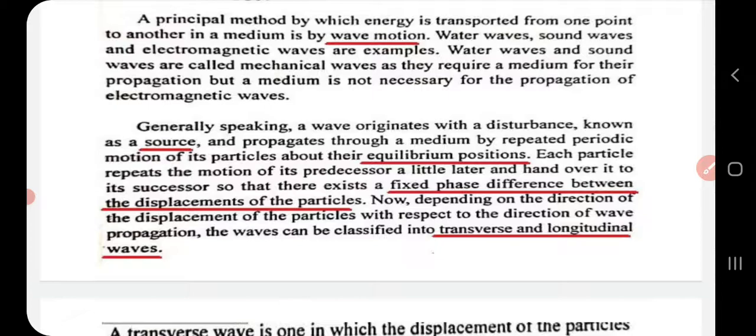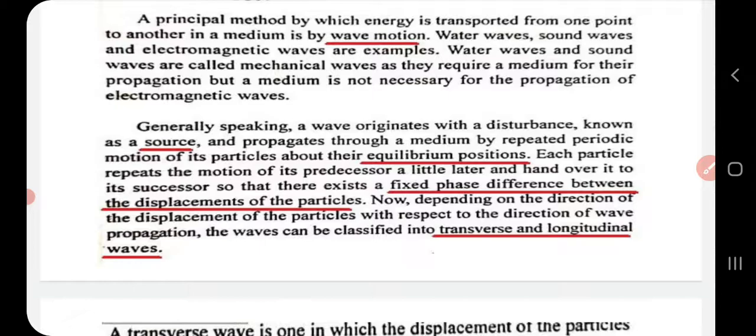By the repeated periodic motion of its particles about their equilibrium position. Each particle will repeat the motion of its predecessor. That is, what the earlier particle does, the same thing will be repeated by the next particle. That is how the wave propagation takes place.